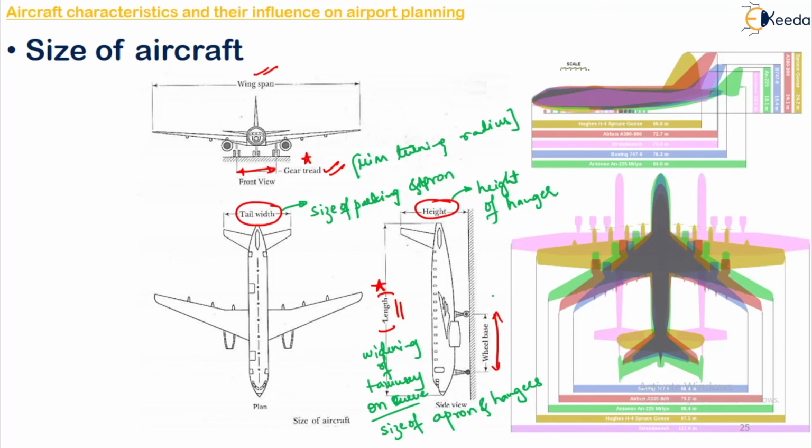Then wheelbase is for minimum radius of the taxiway. And the final one is your wingspan.